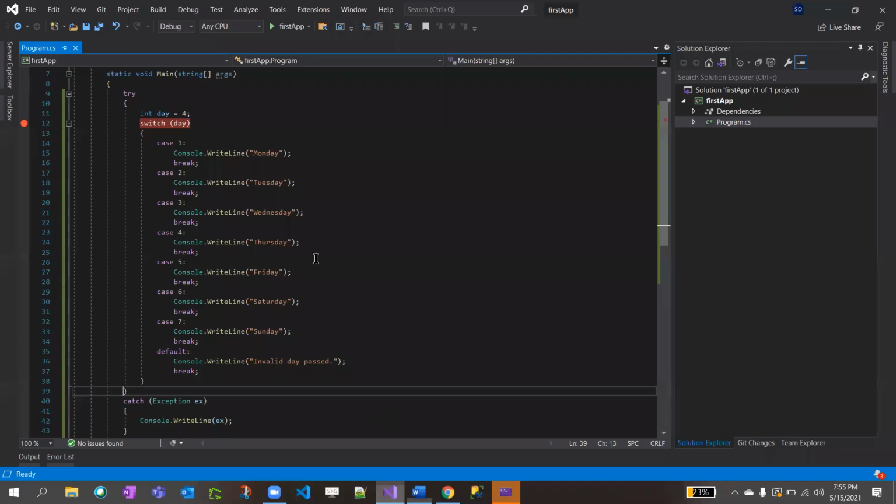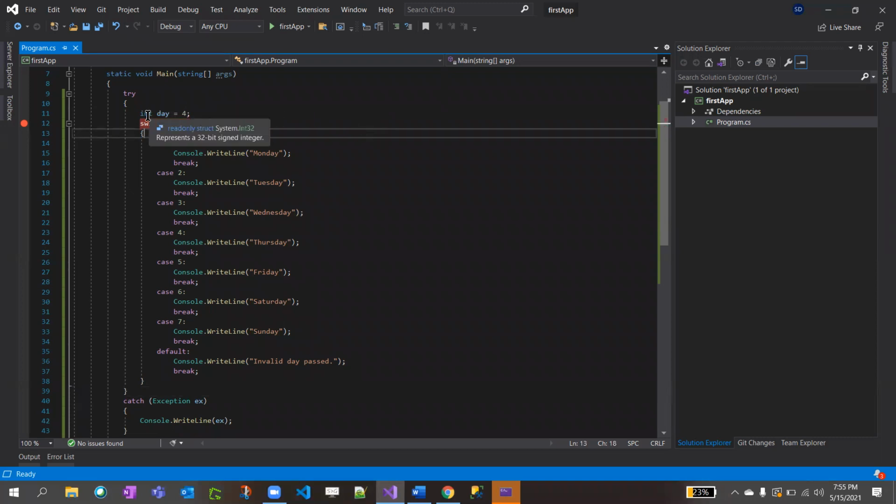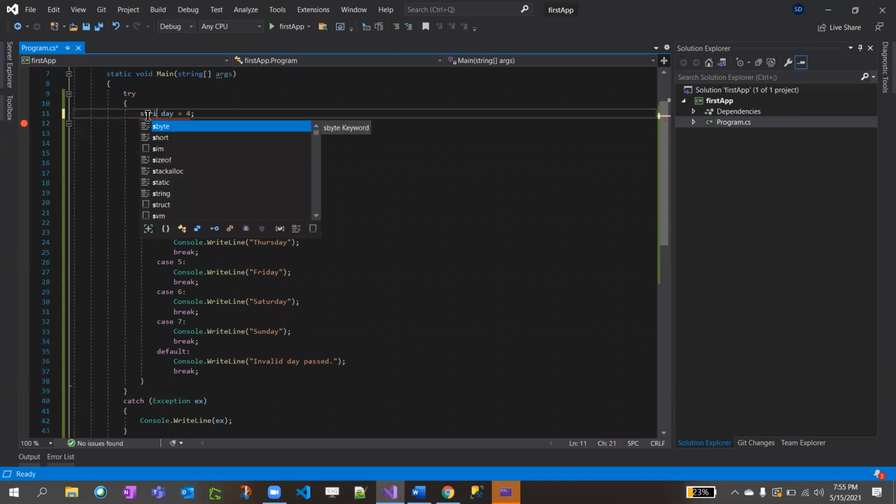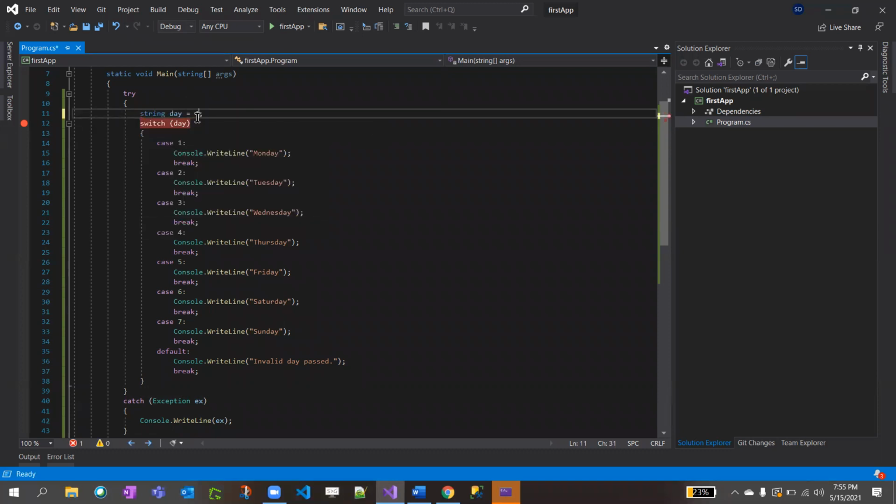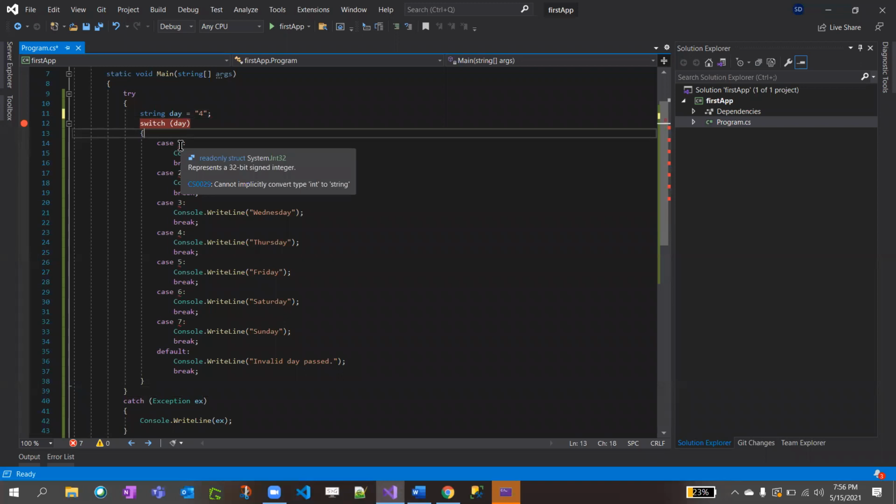Now tell me, if I want to use string, how do you do that? I gave int day equal to 4, but I want to use string. Tell me how. I'm getting this error here. Double quote, yes. Now I'm also getting this error here. What should I do?